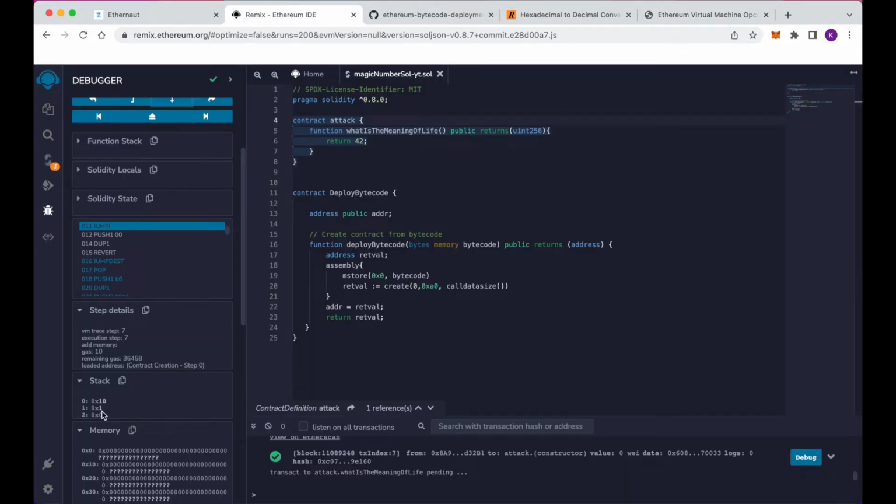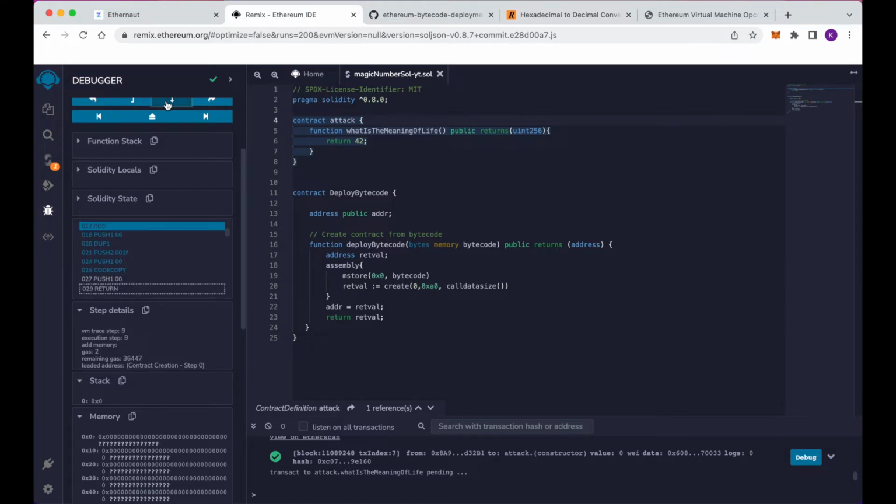And if we remember, we have a 1 for the condition because the check of whether the value is 0 was true, so we've got a 1, and then we're going to memory address 10, so we're jumping to that location here. What that part was doing is making sure that there was no value attached to our function call. If there was any value attached to our call, it would skip this JUMPI and revert right here. But since we had 0 value, we're going to this JUMPDEST location, and then we're popping the first element off the stack.